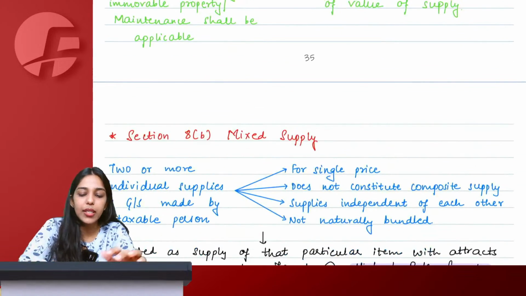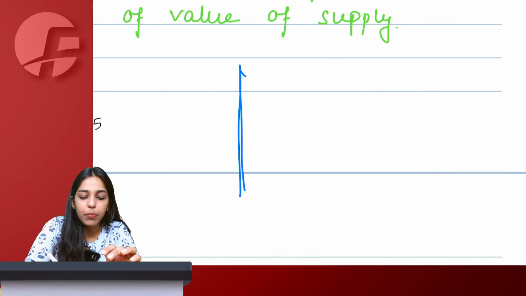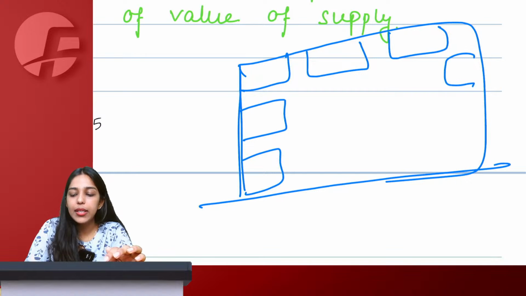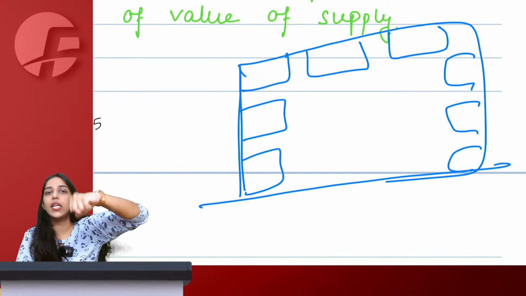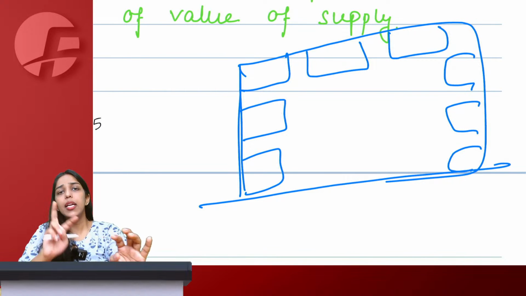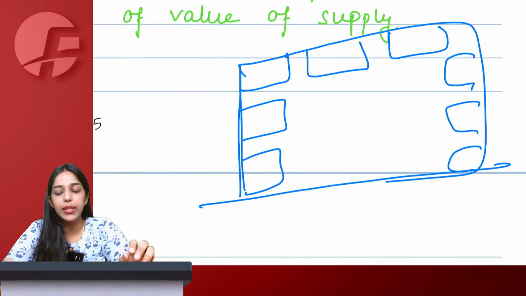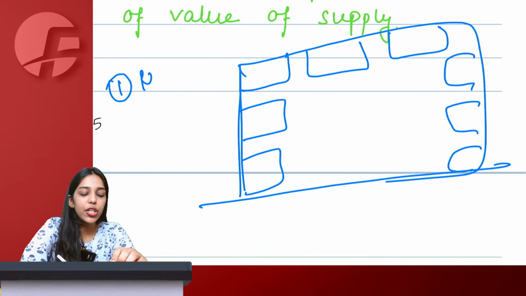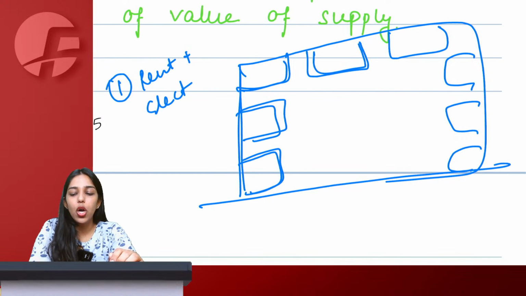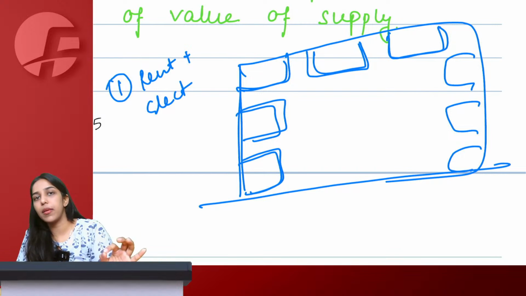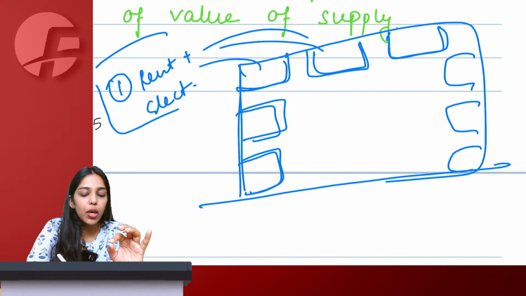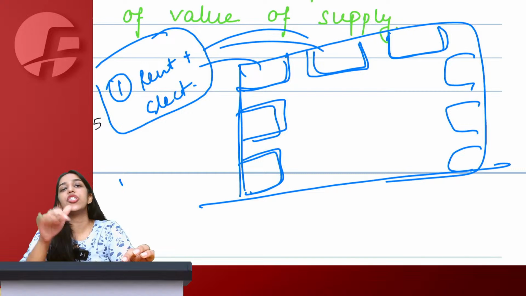Now what happens normally? If this is a mall, there are various shops in the mall, and they are all rented. Of course, the mall owner owns the entire mall and gives these shops on rent to multiple companies. Now, there can be two kinds of agreement between them. Agreement number one, where I am charging rent plus whatever is the electricity. So we have separate meters for all these shops, and whatever is the actual electricity consumption, whatever is the actual electricity bill, that we are charging from these shops. That is normal agreement number one, which rarely happens.